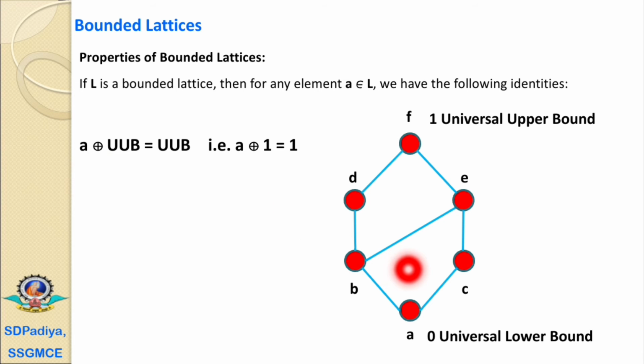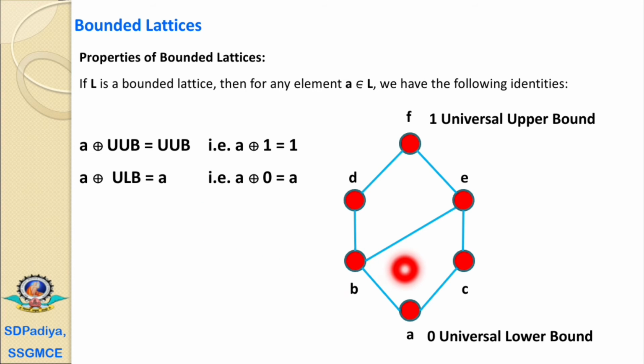You can check with this diagram that A join F is equal to F, B join F is equal to F, C join F is equal to F, D join F is equal to F, E join F is equal to F, and F join F is also equal to F. Therefore, A join 1 is equal to 1. The second identity is A join the universal lower bound is equal to A. Here the universal lower bound is A.